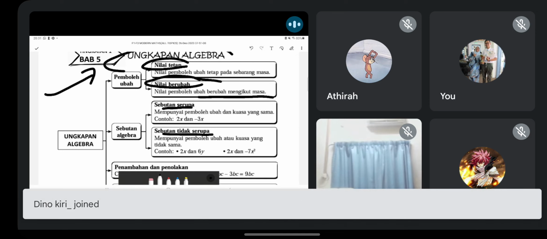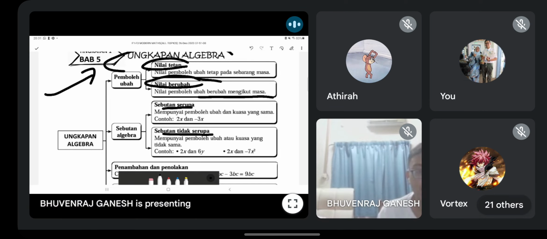Guys, you all understand or not the meaning of like terms and unlike terms? Sebutan serupa and tak serupa. Okay, hope you all know. Like terms is like this, X and X. Okay, dia kena pemboleh ubah yang sama, the same variable and also the same power of the variable. Kuasa yang sama, pemboleh ubah sama. This is what we call like terms. Okay, example I give you all.